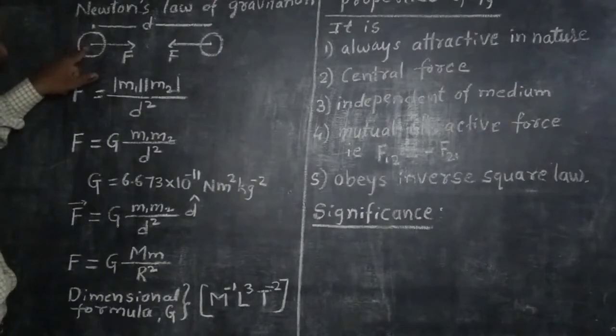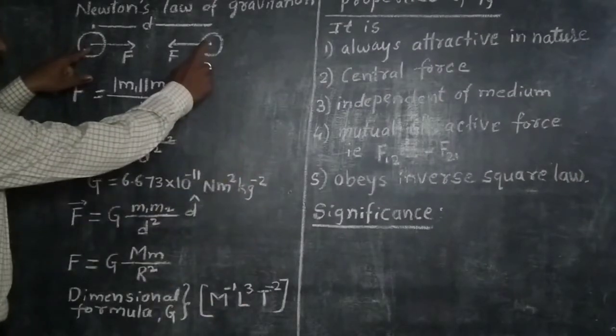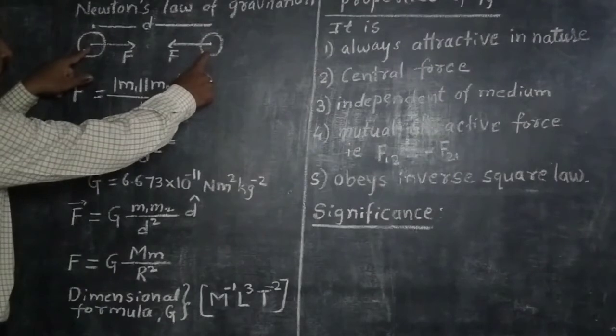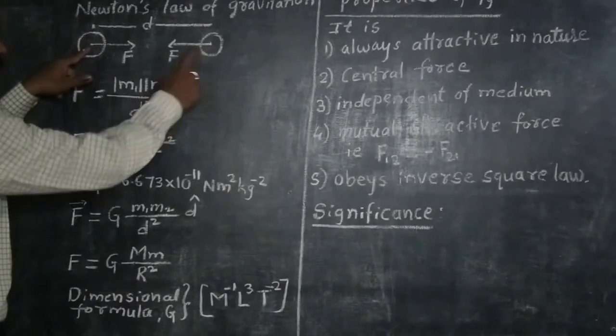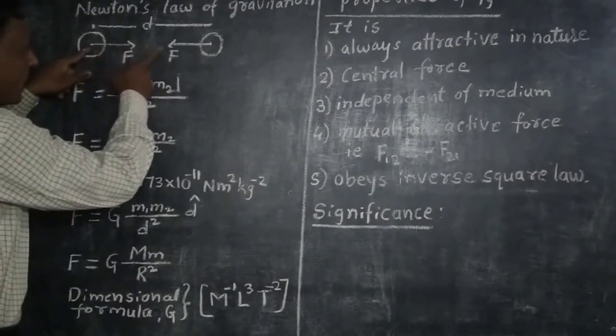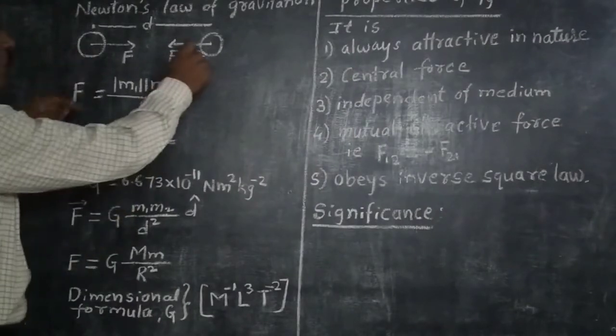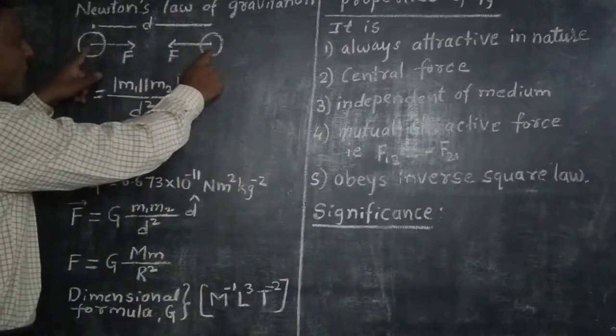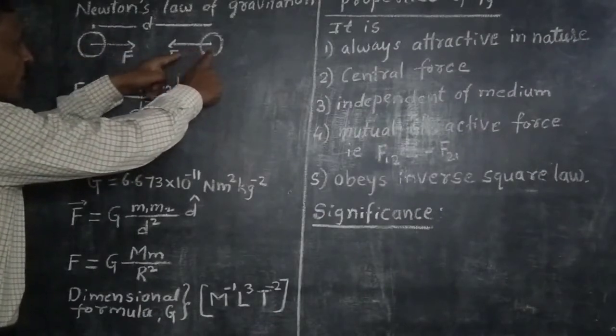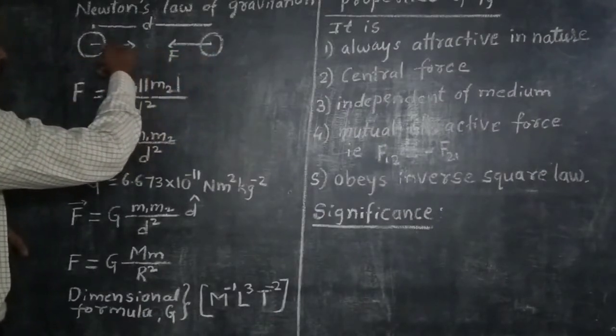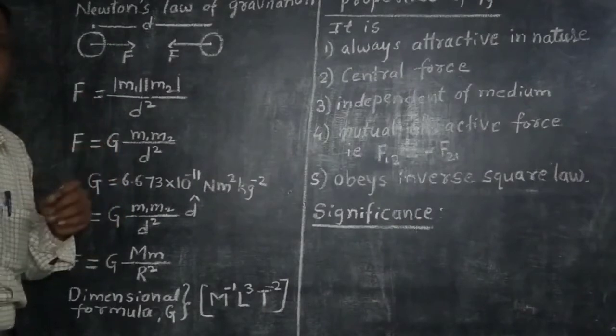The force on the first body due to the second body is F12, acting towards the second body, and the force on the second body due to the first body is F21, in the direction of the first body.